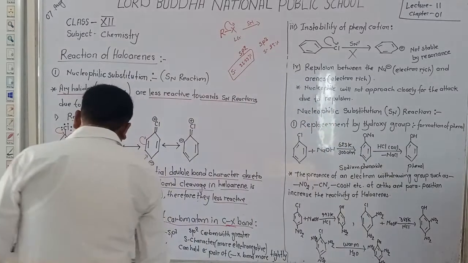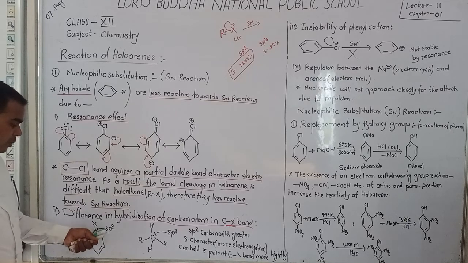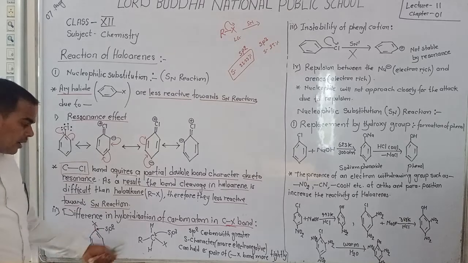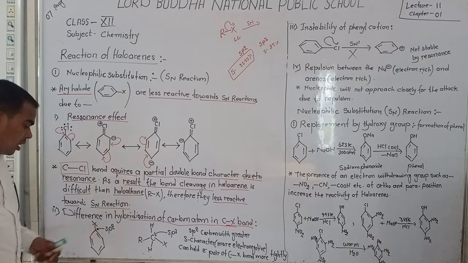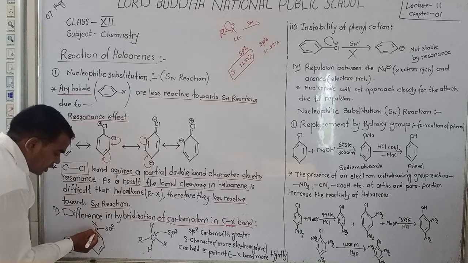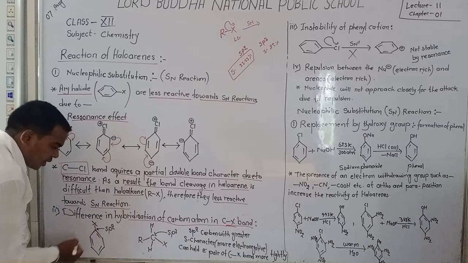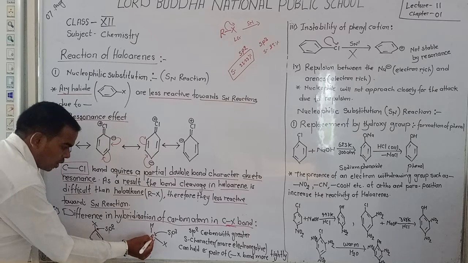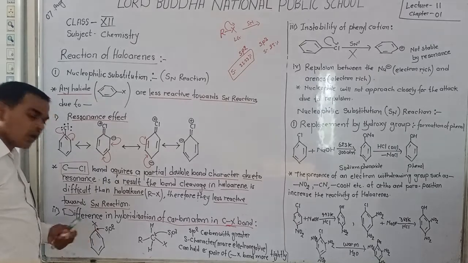So here haloarenes have sp2 hybridization and haloalkanes have sp3 hybridization. It means the carbon attached to the halogen in haloarenes is more electronegative as compared to the carbon of haloalkanes, due to sp2 hybridization.